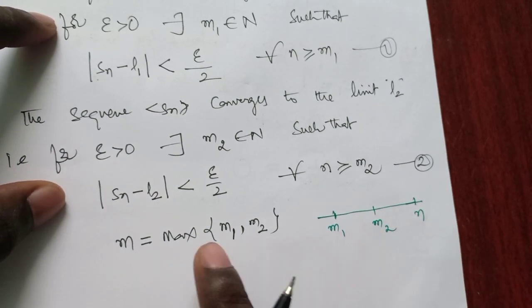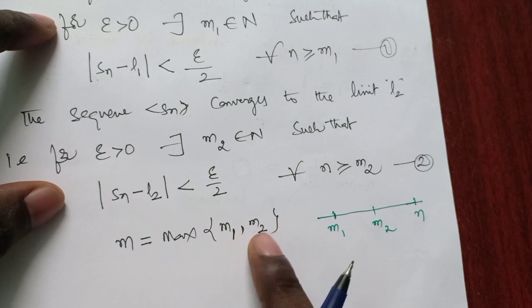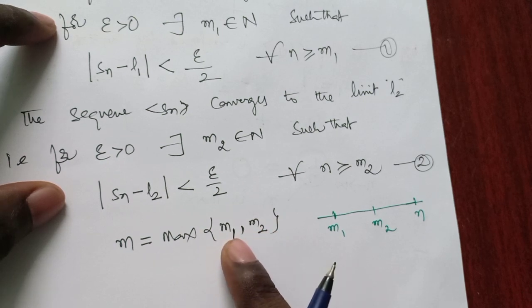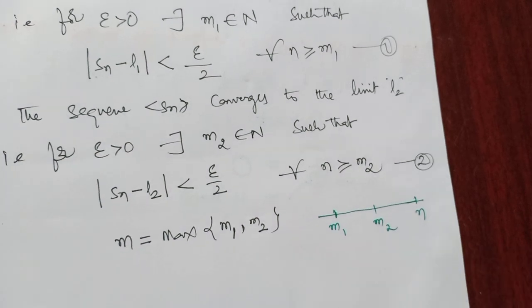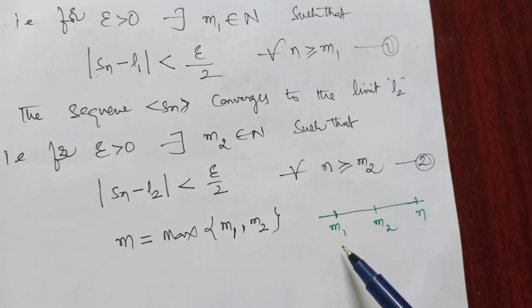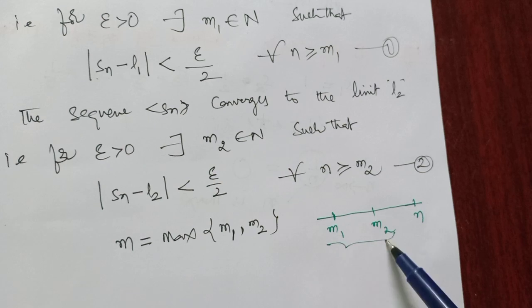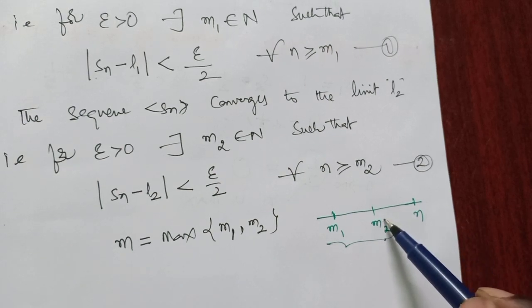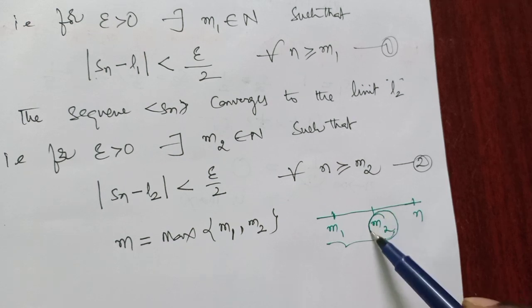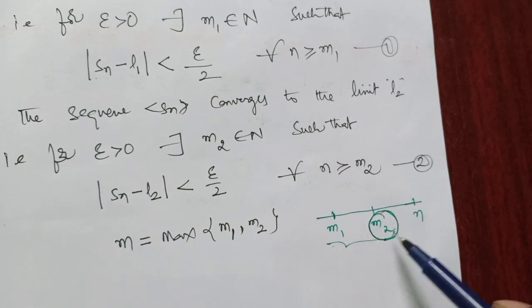So I am taking the maximum among m1 and m2. Out of these two, the greatest value is m2, so our n is greater than m2. Why am I taking the greatest value when compared to these two?